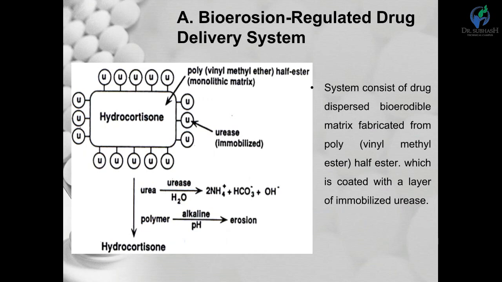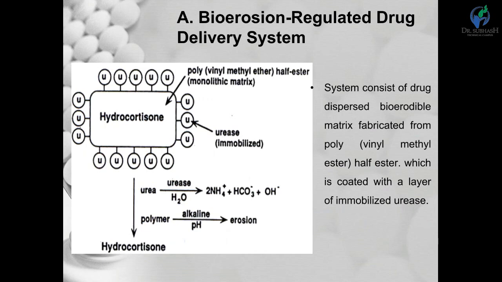So the triggering mechanism is this: at neutral pH the polymer does not erode, or erodes only slowly. In the presence of urea, the immobilized urease used in the coating metabolizes urea into ammonia.